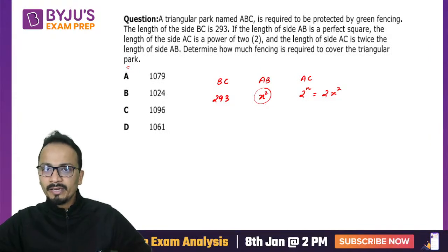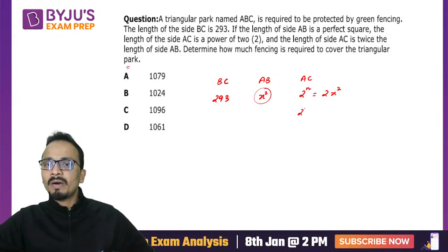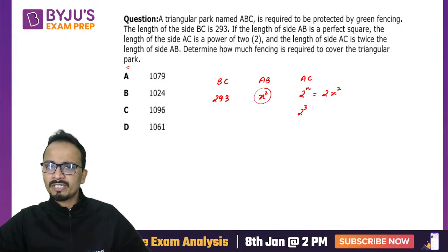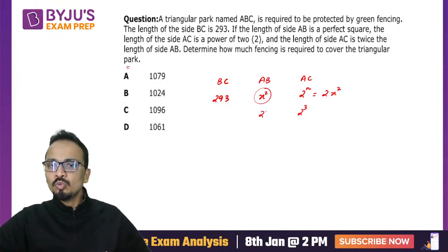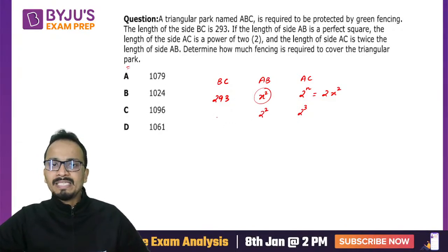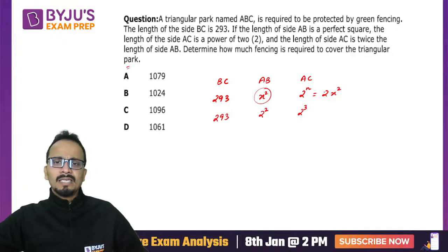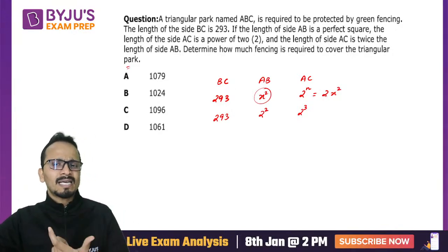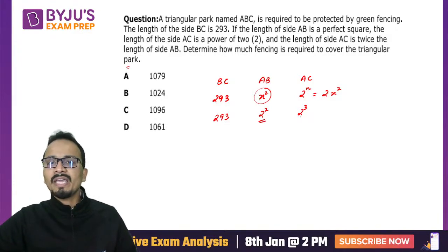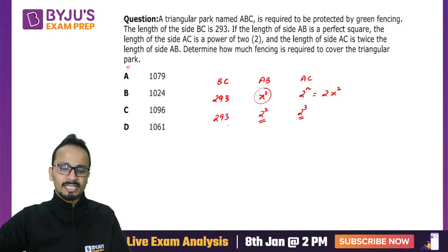If I take AC as 2 raised to the power 3, then AB will be 2 square. Yes, it's a perfect square. Now BC is 293. The property of a triangle says that the sum of the lengths of any two sides should be greater than the third side. Here the sum of AB and AC is not greater than 293.